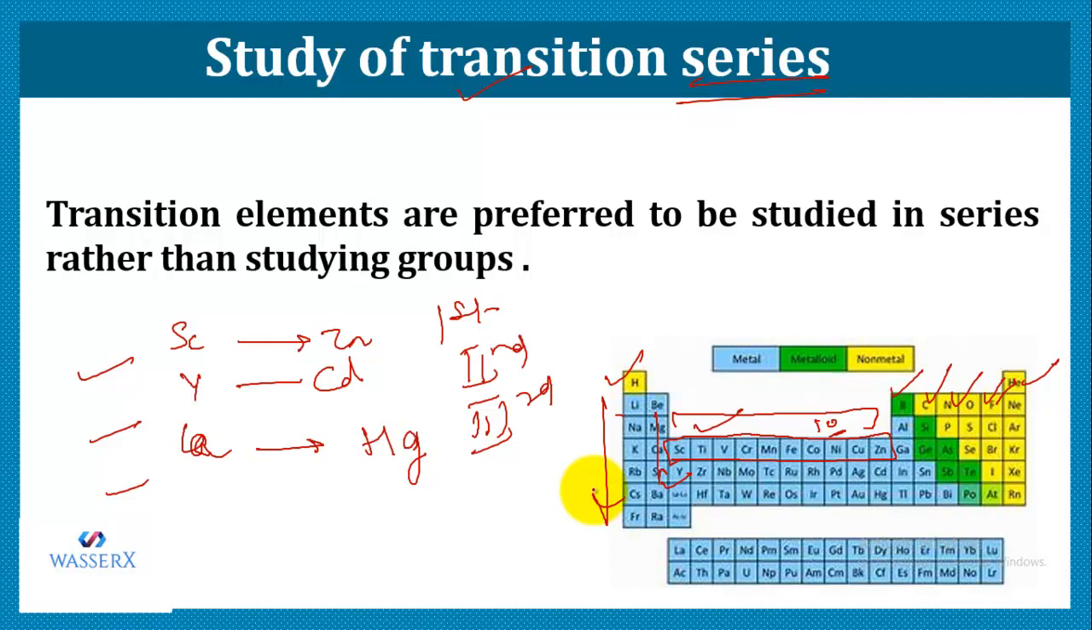And inner to these transition elements, we have the inner transition series. That is the series of 14 elements starting from lanthanum to lutetium and actinium to lawrencium. They are called lanthanides and they are placed at this place, and the actinides are placed at this place. So this is how the transition series and the inner transition series are placed in the periodic table.